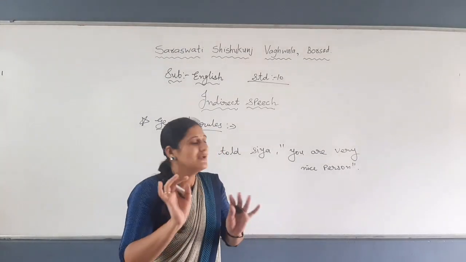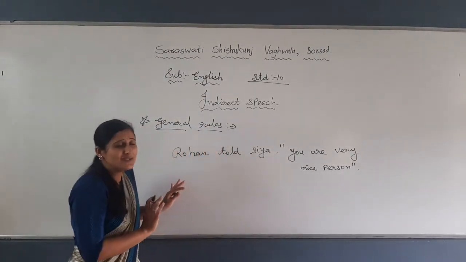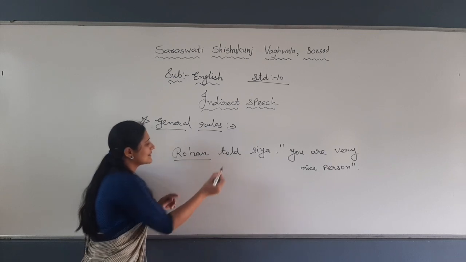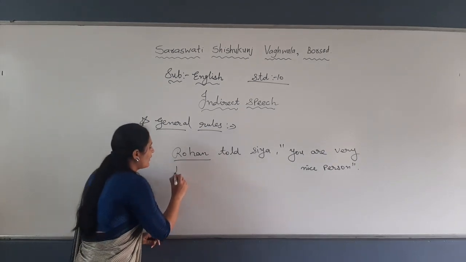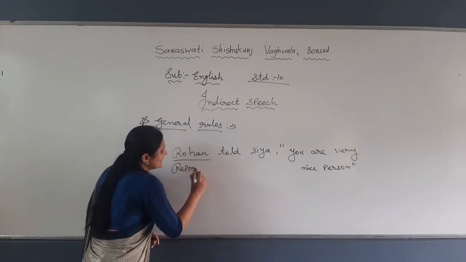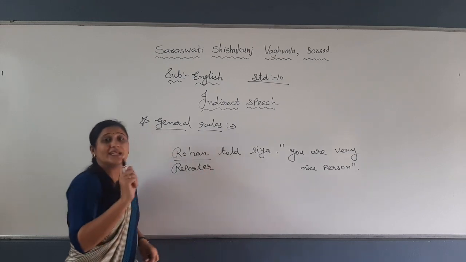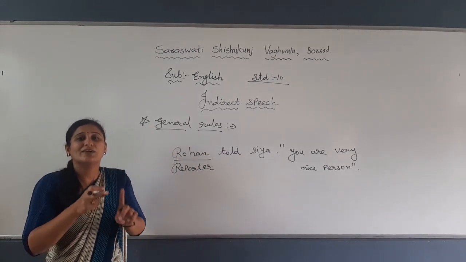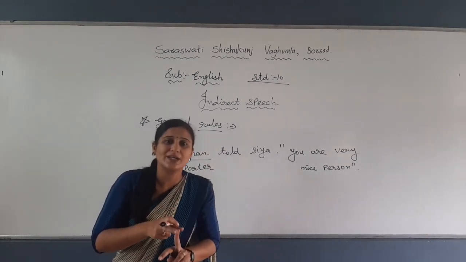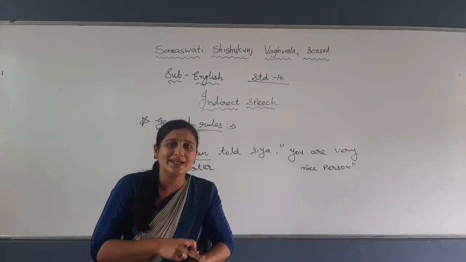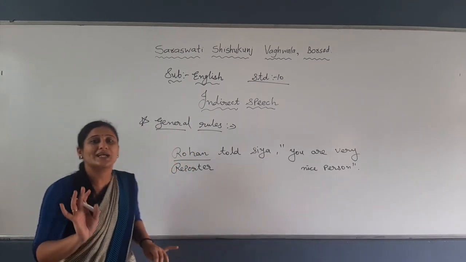After the definition, see, the person who is the speaker is called the reporter. These are common rules in each type of sentence, whether it's simple, interrogative, exclamatory, or imperative, in all 5 types of sentences.